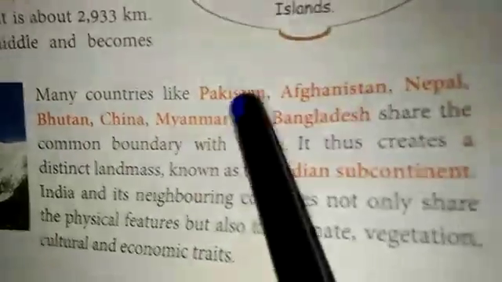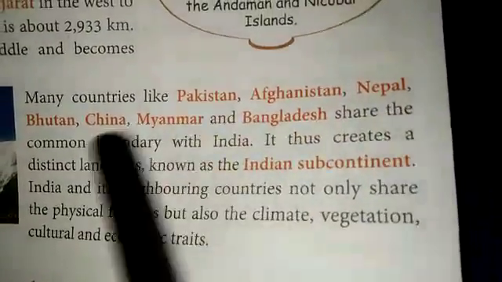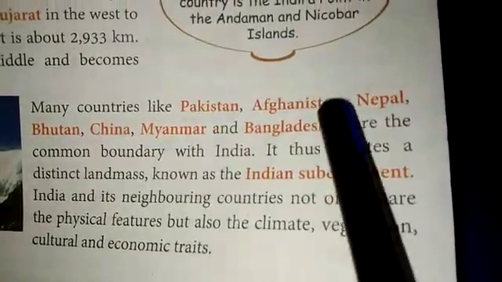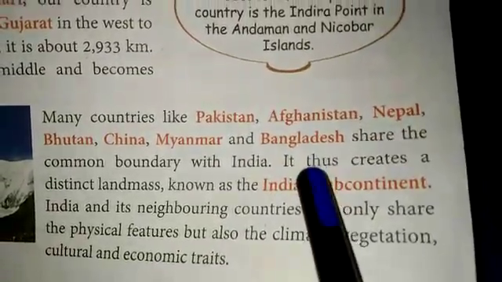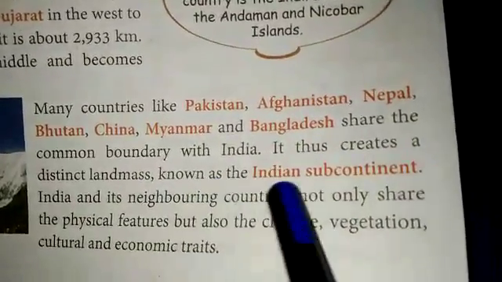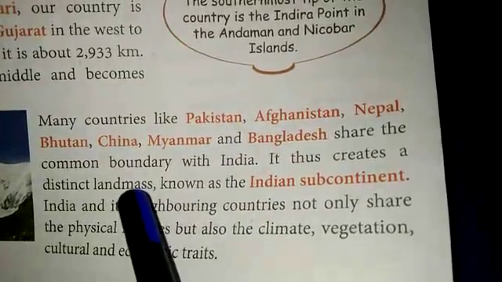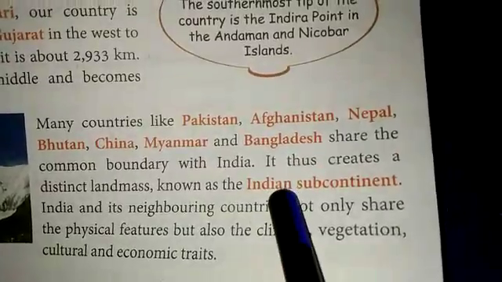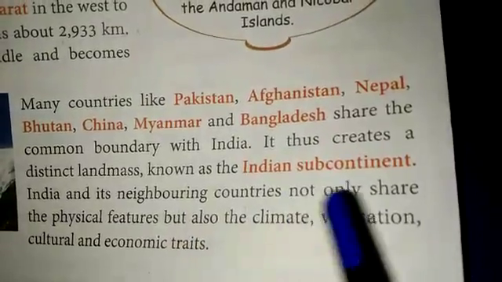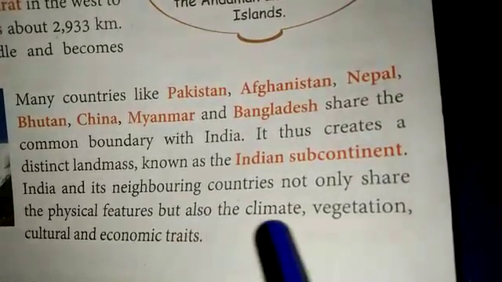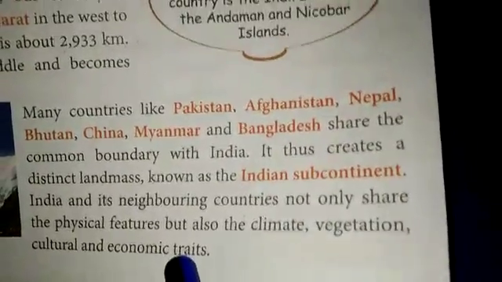Many countries like Pakistan, Afghanistan, Nepal, Bhutan, China, Myanmar and Bangladesh share a common boundary with India. These are the 7 countries which share the boundary with India. It thus creates a distinct landmass known as the Indian subcontinent. These neighboring countries not only share the physical features but also the vegetation, climate, culture and economic traits.